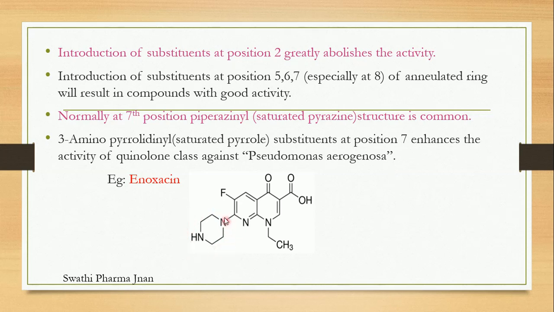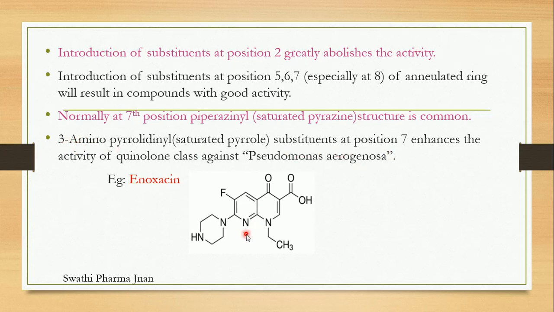Saturated pyrazine means a six-membered ring with two nitrogens, which is called the piperazine structure. This structure is common at the seventh position. 3-amino pyrrolidinyl means a saturated pyrrole. A saturated pyrrole ring, also called the pyrrolidine ring, contains an amino group at the third position.